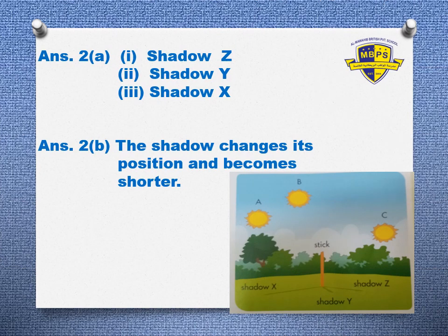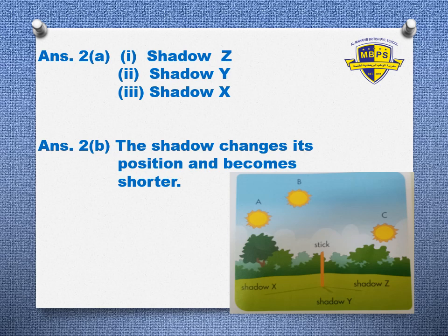Who will tell me the answer to A first? If the sun is at position A, you can see the stick, and the shadows are also formed. So, if the sun is at A, which will be the shadow?